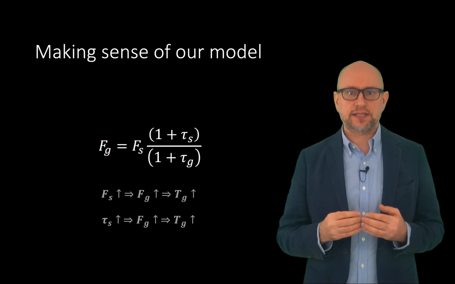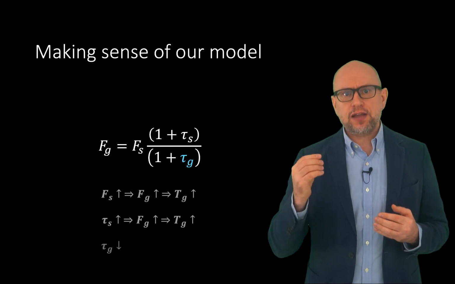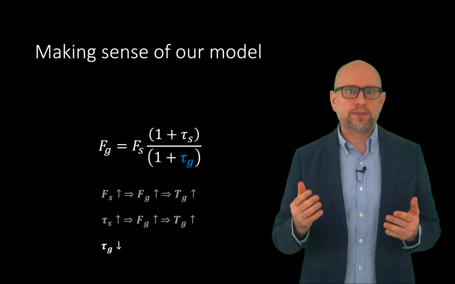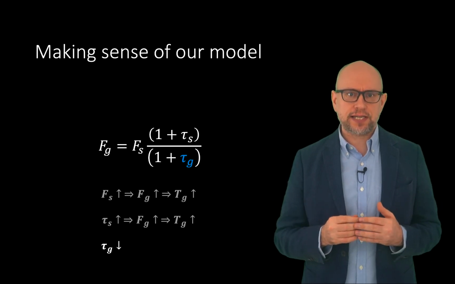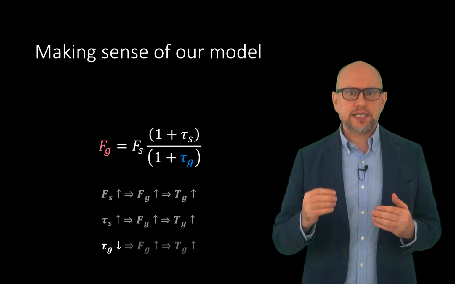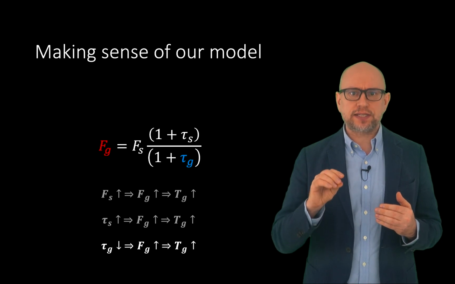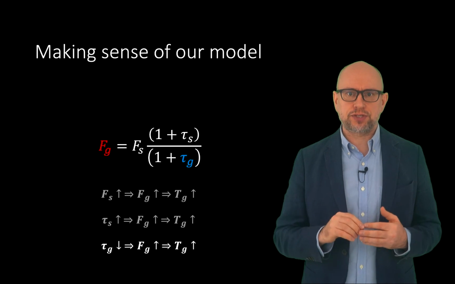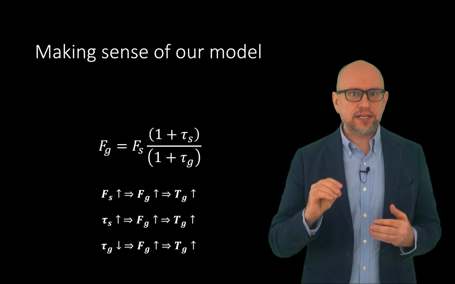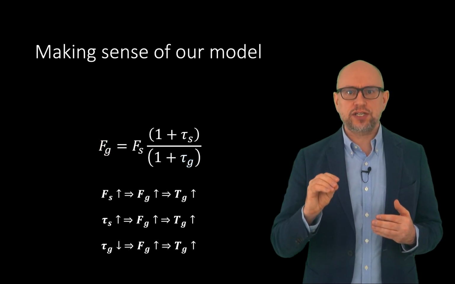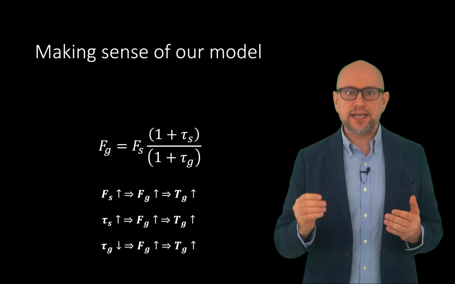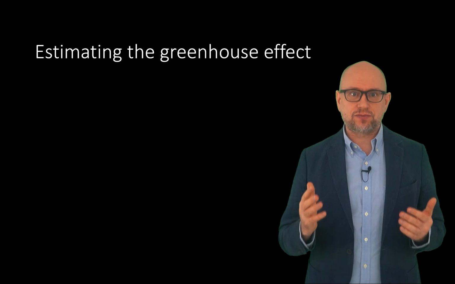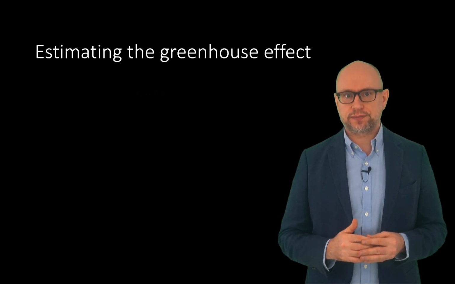Again, that makes sense. Finally, if we decrease the transmittance of terrestrial radiation, for example, if we were to increase the amount of greenhouse gases in the atmosphere, then this expression would lead to an increase in the terrestrial flux and thus an increase in the Earth's surface temperature. So this single layer model explains how changing the amount of greenhouse gases can lead to global warming. But can it predict reasonable Earth surface temperatures?